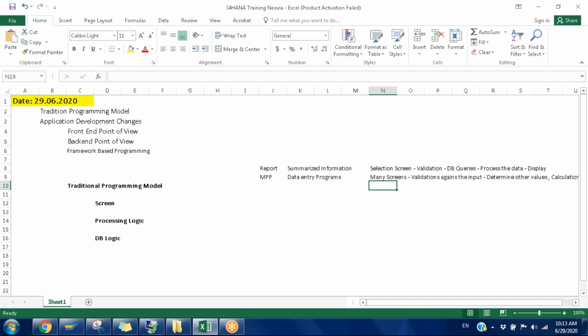Let's say, for example, we are going to create one program for creating a sales order. For that we will create one or many screens. For each and every screen, we are going to keep some particular input fields. The user will enter them, and some fields are in read-only mode. So if you enter a customer number, it will determine the customer name and display it on the screen. That kind of thing is also there.